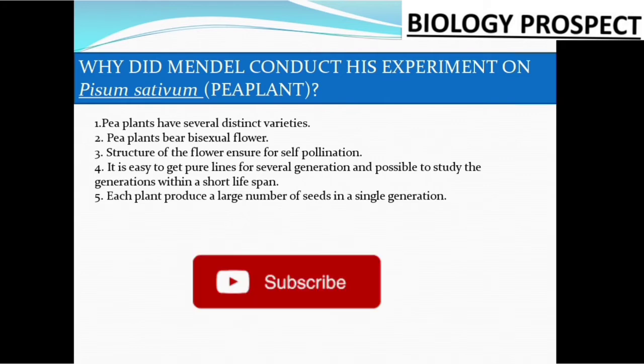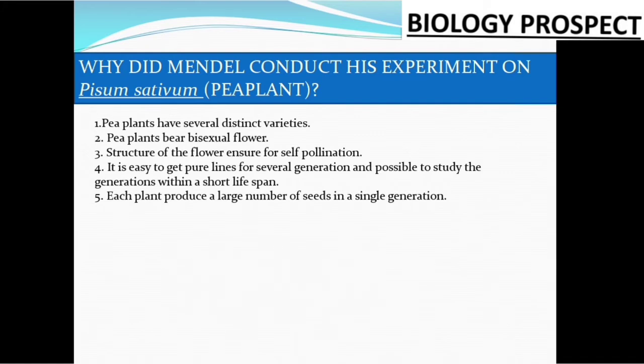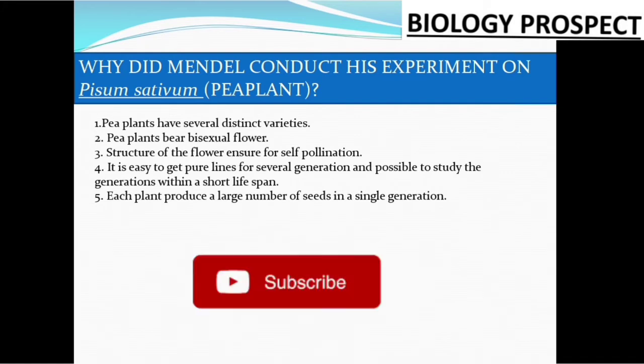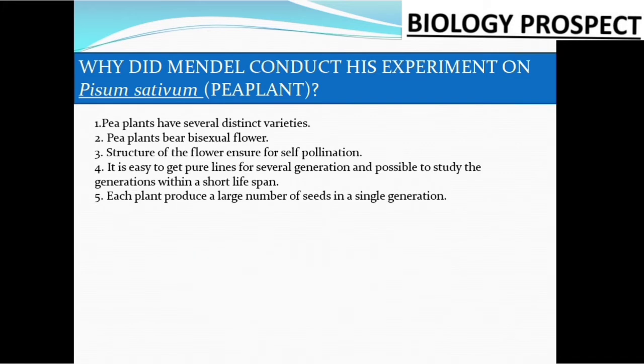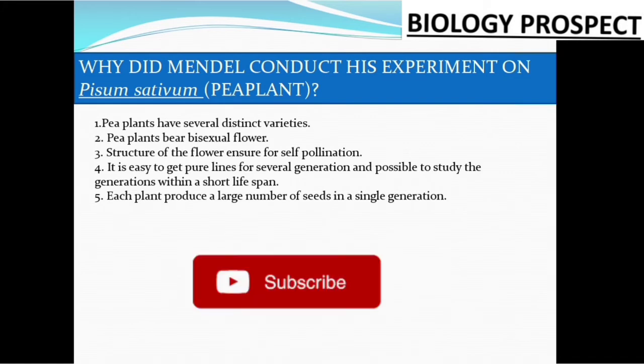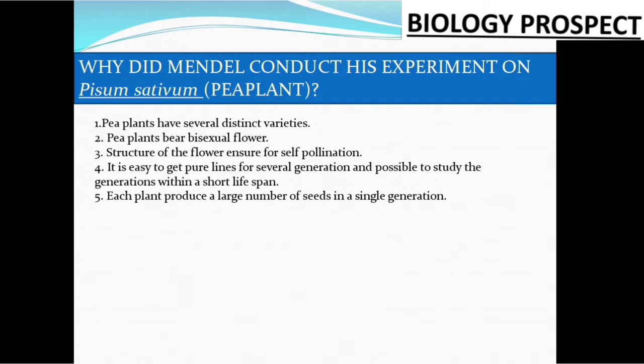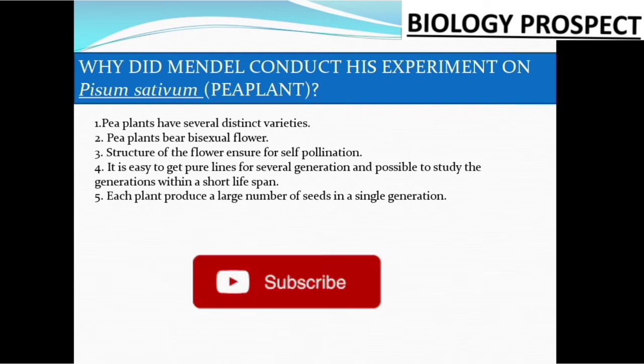The first reason is that the pea plant has several distinct varieties, meaning all the varieties have sharp contrasting characters, such as color and shape. Easily we can find the pea plant in the garden also. So the pea plant has several distinct varieties.